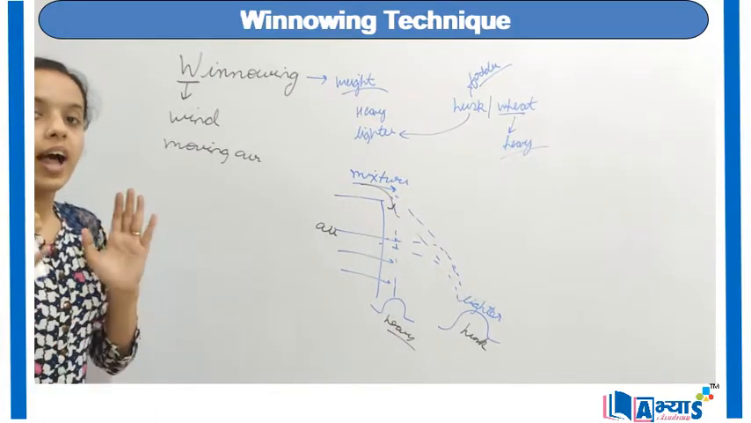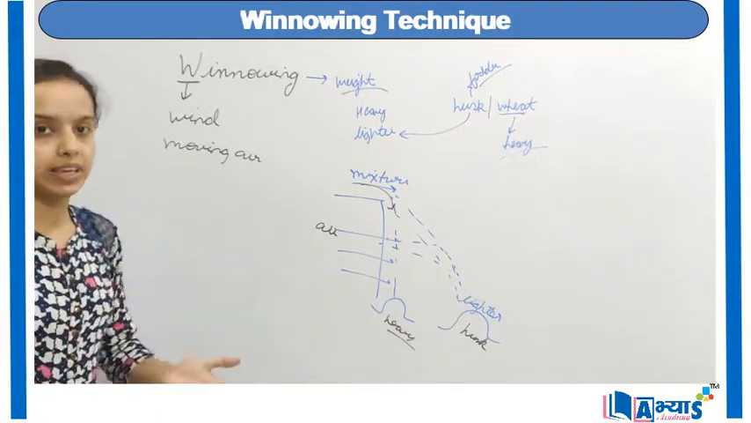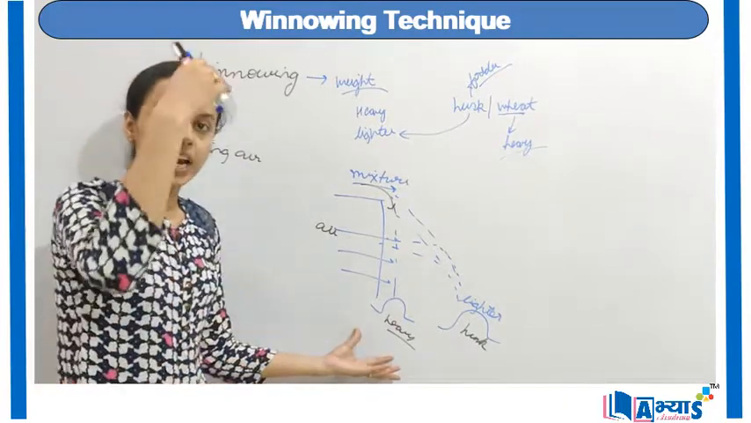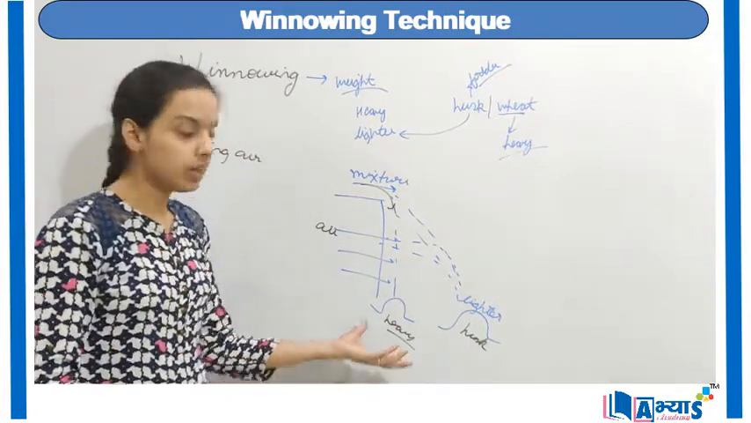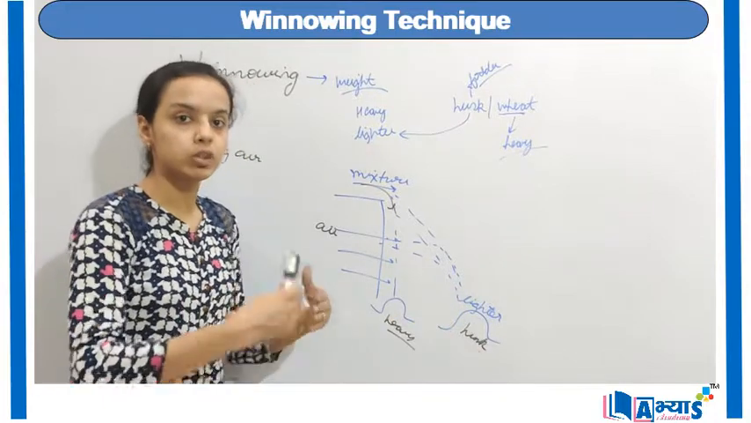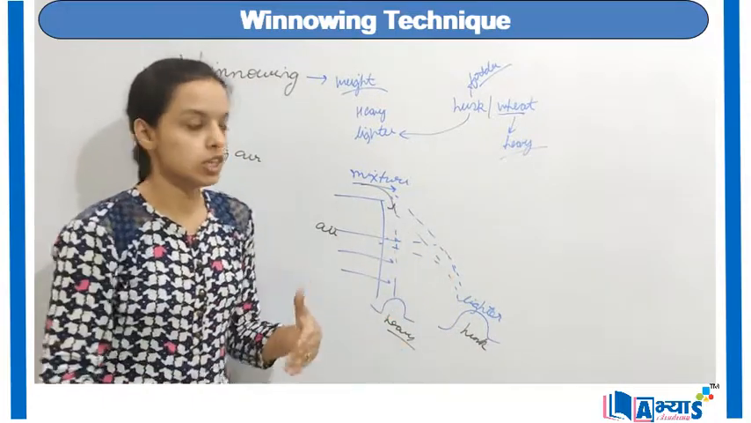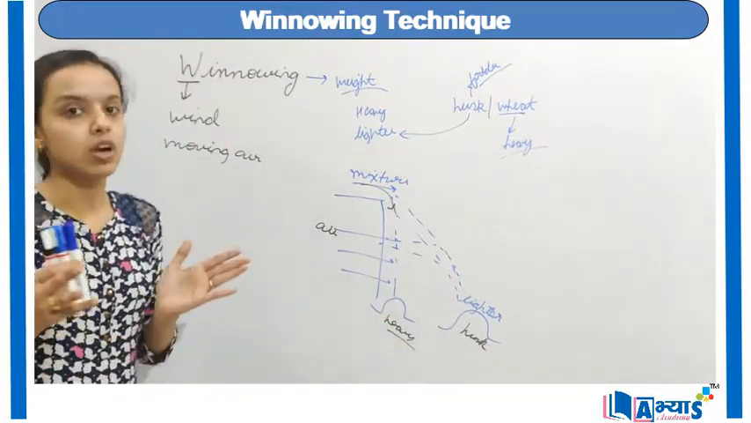In this case, it is only useful if you are separating a smaller quantity, and that quantity must have different weights. That means one must be heavy, so that will come vertically downward, and the other must be lighter, so it is carried away to a certain distance. So they both depend upon the difference of weights.